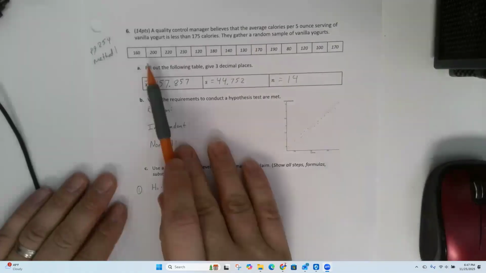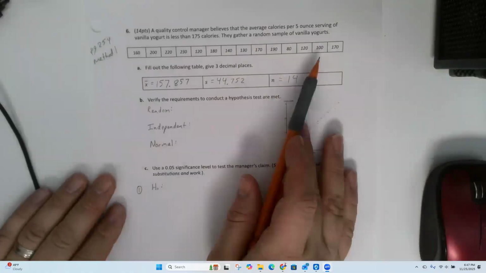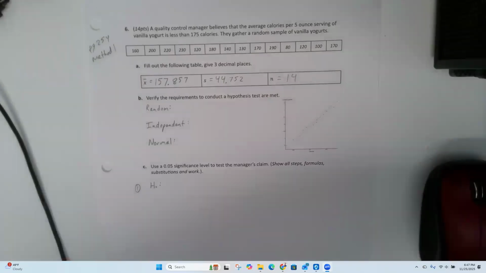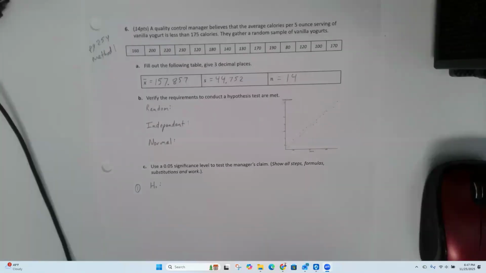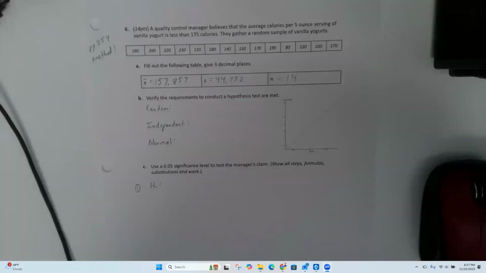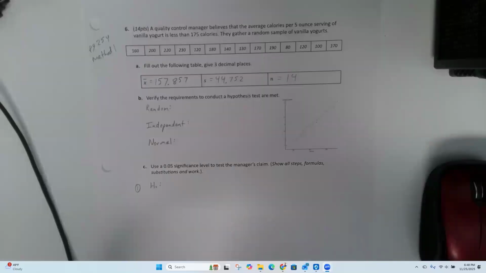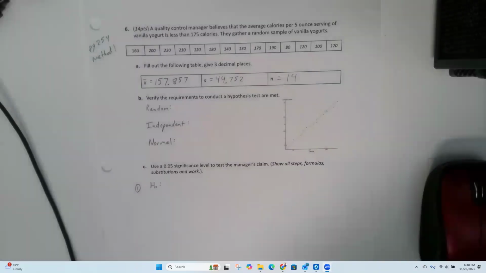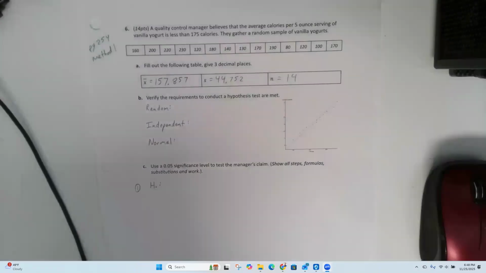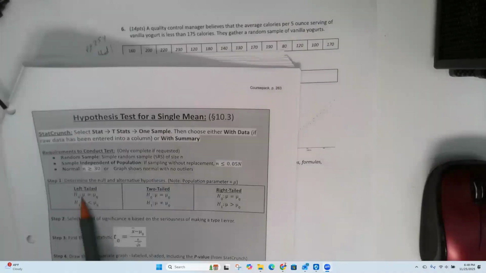Now, are we measuring a mean or a proportion here? What do you guys think? Mean. Yeah, we're looking at a mean. We're looking at what's the average calories in yogurt. Because this person, whoever this is, has to put this on the nutrition label, right? Does every single yogurt have exactly the same number of calories? No, they don't. There's a range, and so the number that they put on there, they need to make sure that it's as accurate as they can. So they're going to put what the average is.